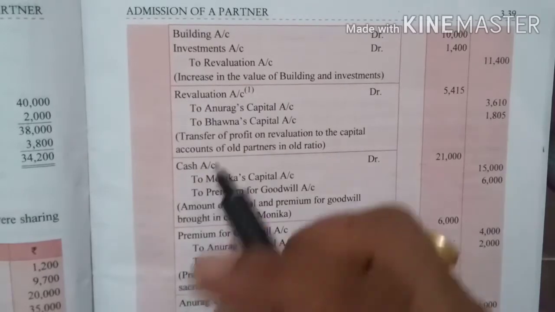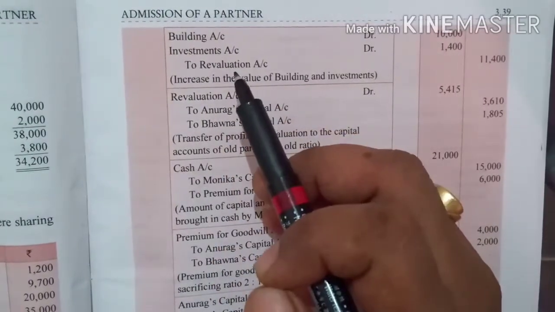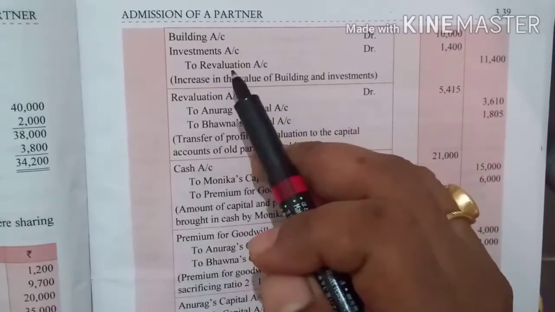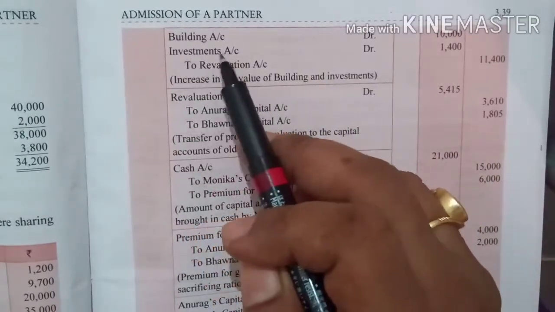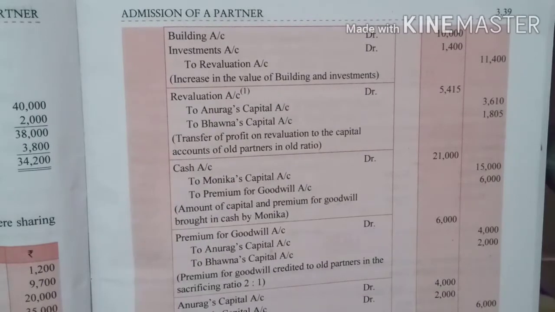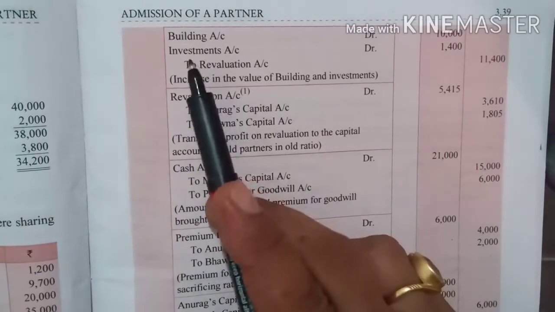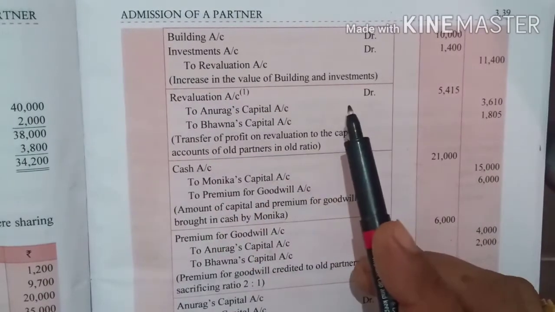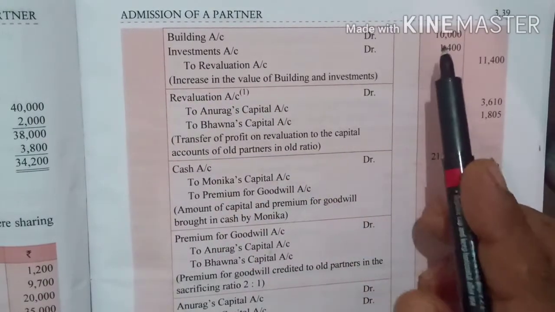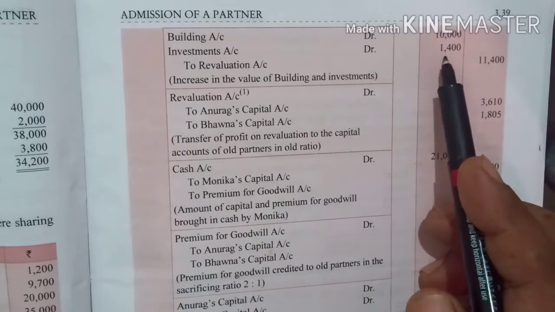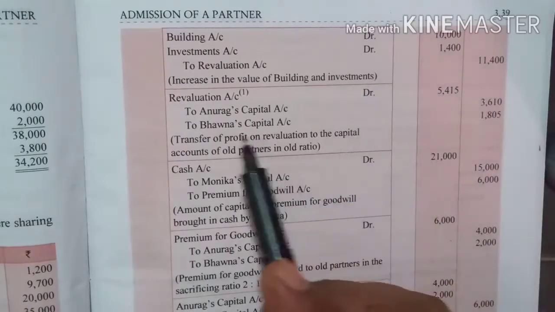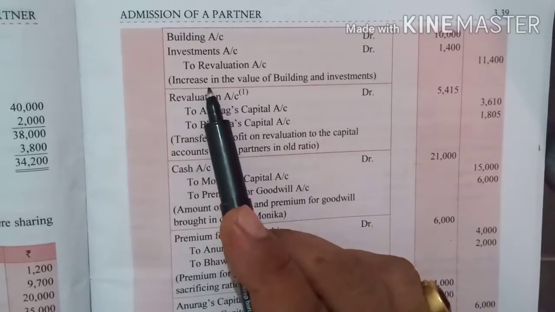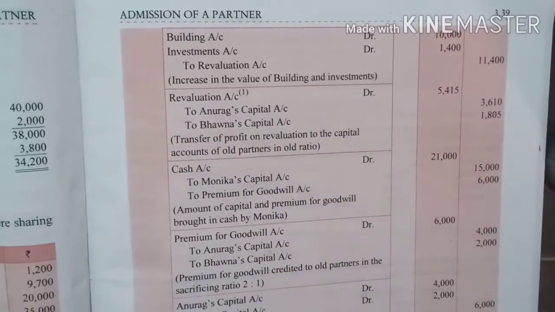So increase means asset account debit to revaluation, right? So building account debit, investment account debit. Now investment account debit, though it is unrecorded, but then what we will do, we will straight away go for an entry, and that is a recording entry. So it will be building account debit, investment account debit to revaluation account. Building was increased by 10,000, investment which was discovered was 1,400, total 11,400. So that is the increase in the value of building and investment.